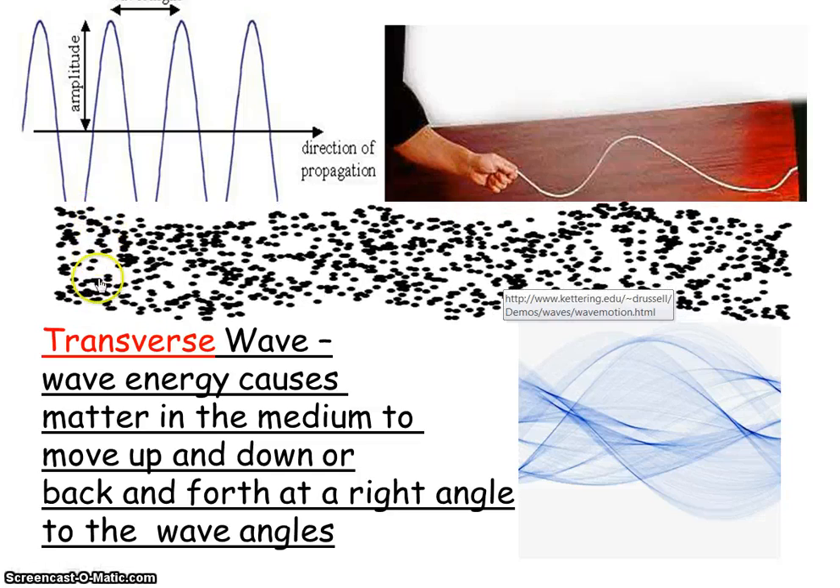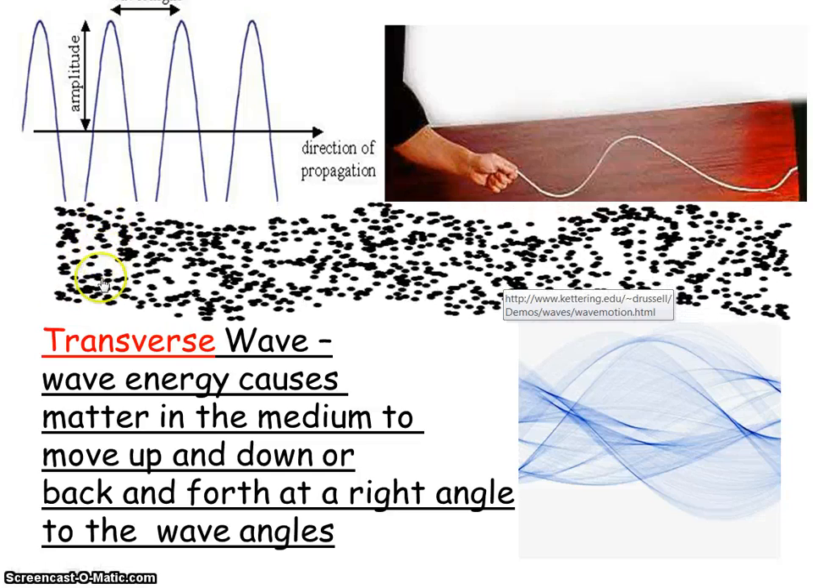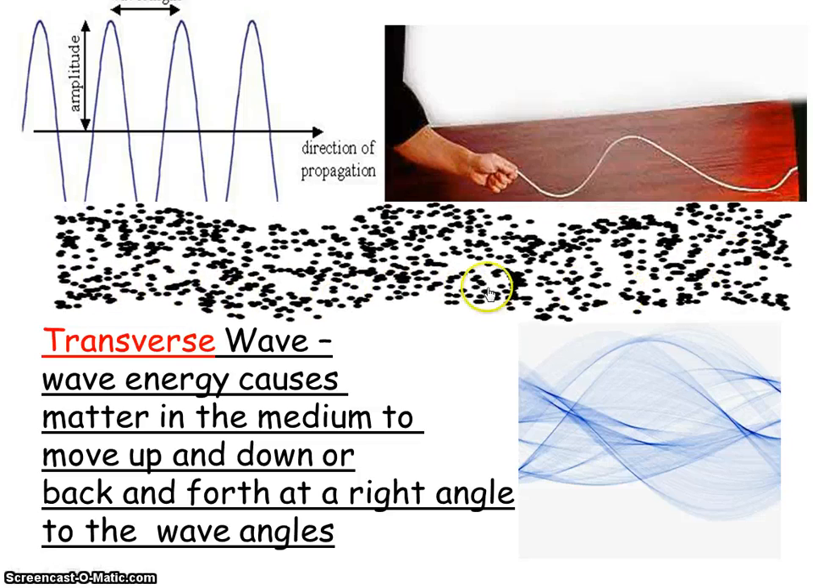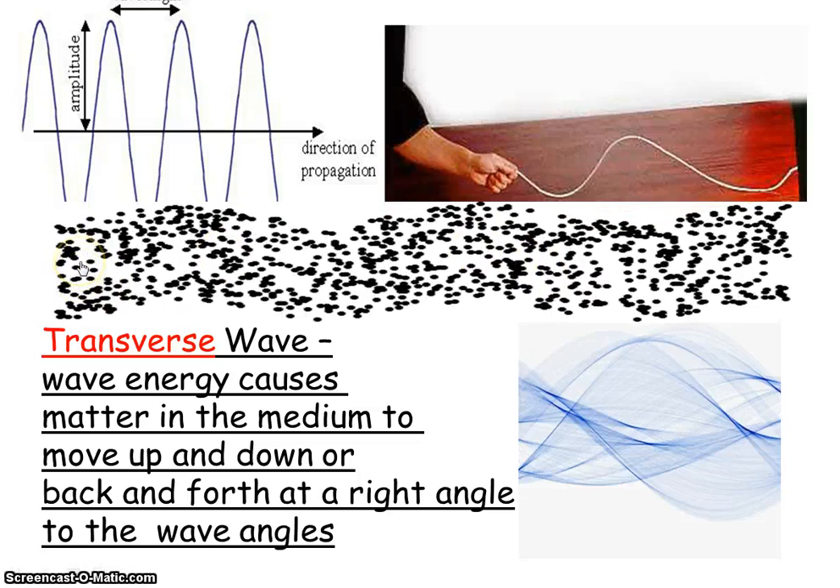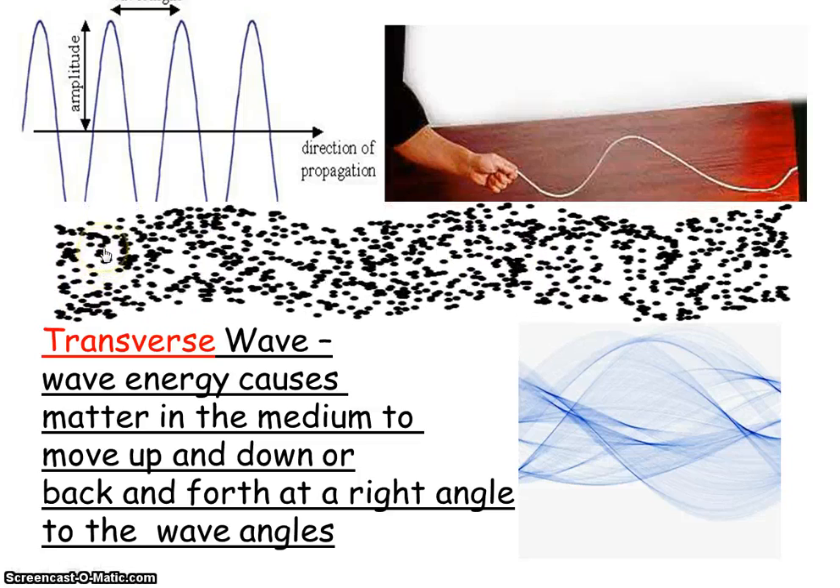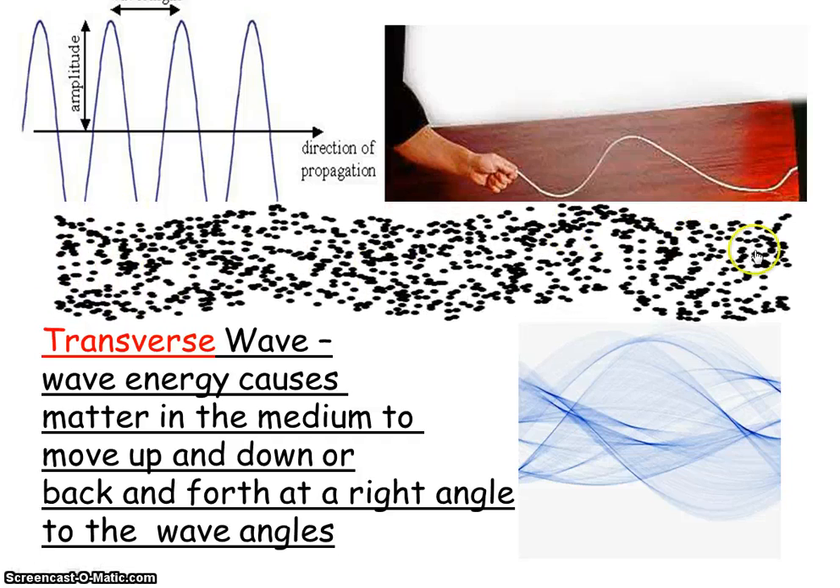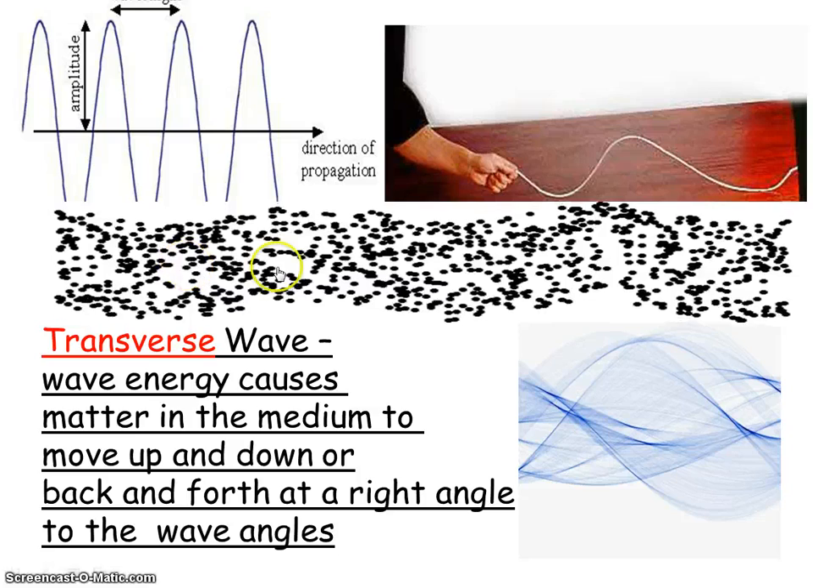That is perpendicular. So the particles move up and down this way, but the wave energy goes along this path, and you can see those are at a right angle to each other. That's what we call a transverse wave. And here is an example of one right here. These particles moving up and down. The transverse wave moving along this path.